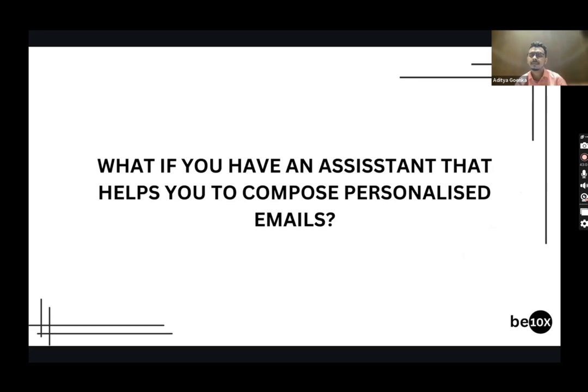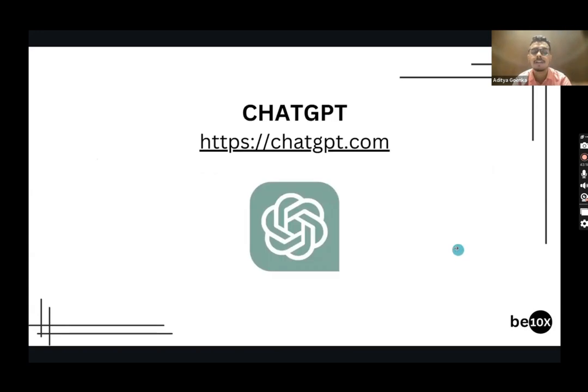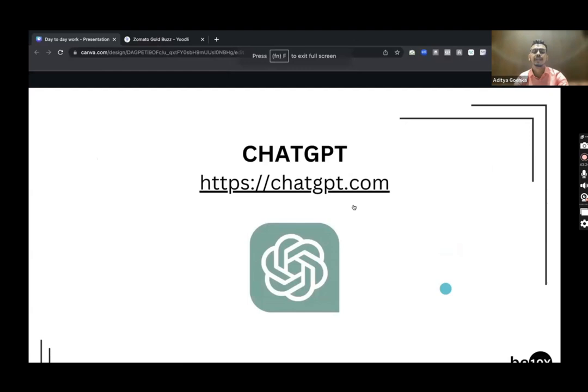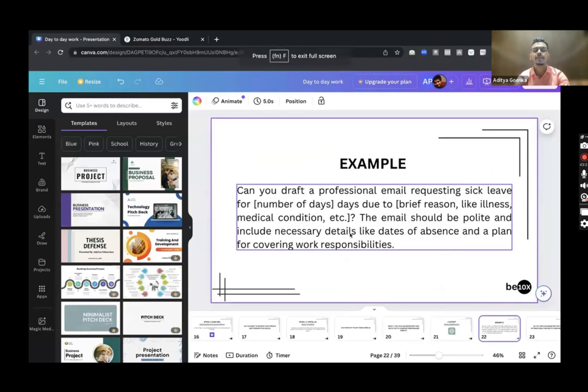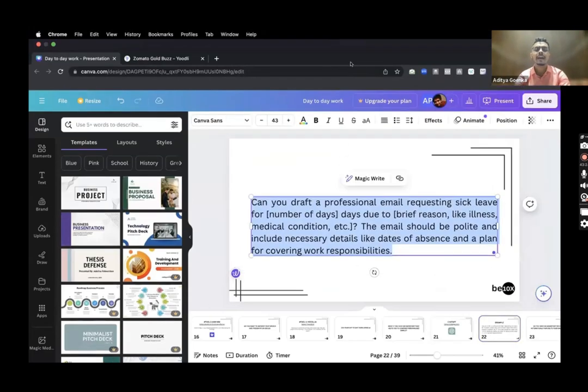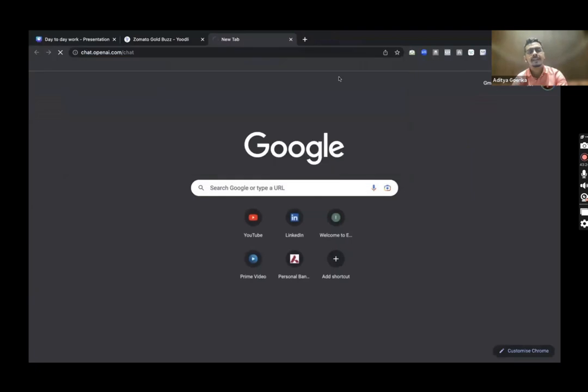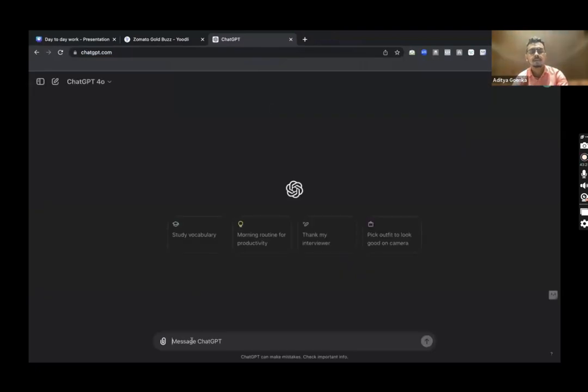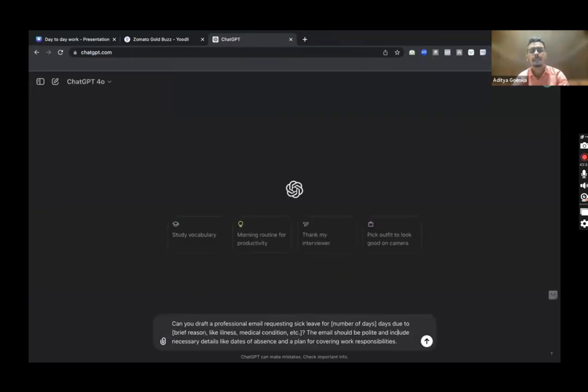Yes? Me? Okay, guys. If that's the case, from today onwards, you won't need to spend that much amount of time. You can reduce that time by 10x as well. How so? By firstly using this particular tool called ChatGPT. So I'll show you an example for the same as well. Again, we'll go to ChatGPT, guys. Once I go to ChatGPT, I'll open a new window just like this, and I'll enter a prompt like this.